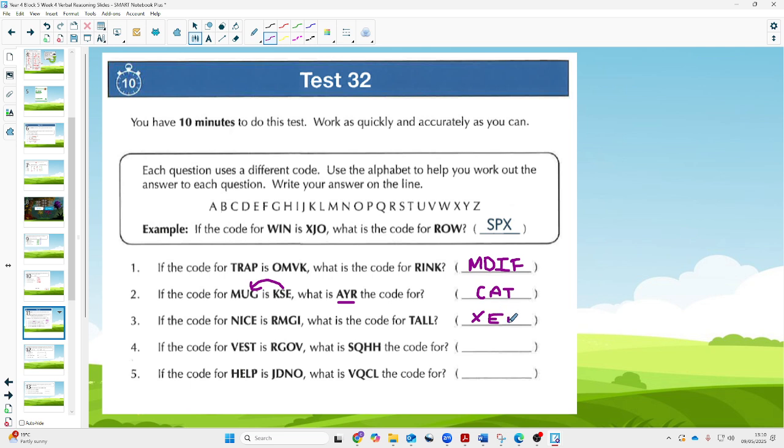3 is XEPP, that is the code for the word tool. And then we've got wolf, that's the word you should get out of SQHH. And then finally, you're going to get the word tram.